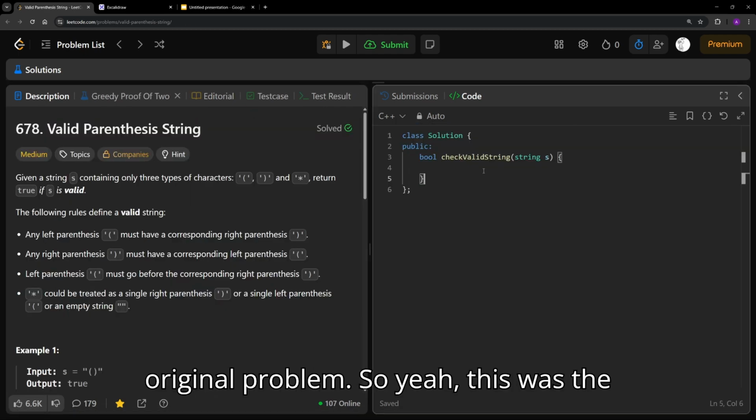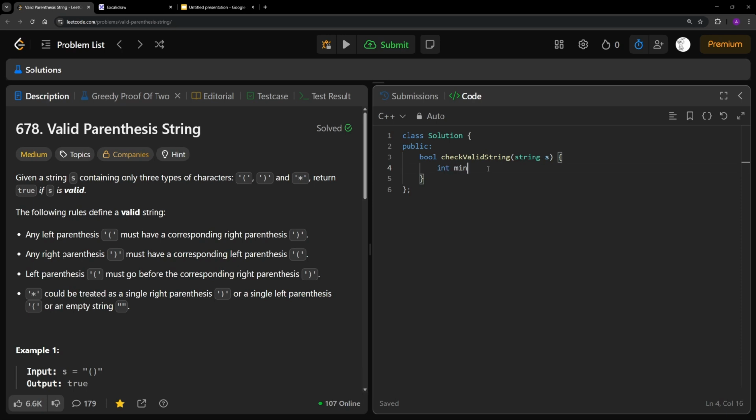Oh, I even forgot the original problem. So yeah, this was the original problem which was given to you. So minimum altitude.